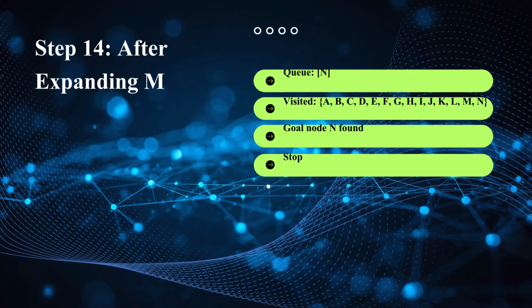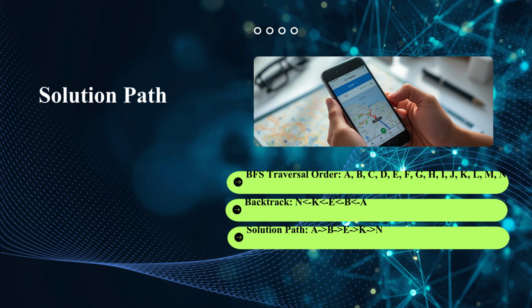When the front node of the queue is the same as the goal node, then the algorithm stops and returns the path from the start node to the goal node. The traversal order clearly demonstrates the first in first out behavior of the queue. To find the path, the algorithm backtracks. That means that it starts with the goal node and searches for the node because of which it was marked visited, and repeats this till it finds the start node.